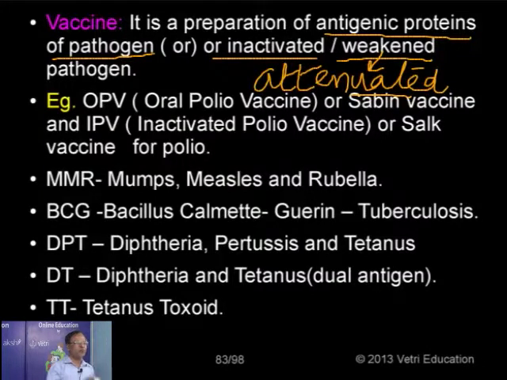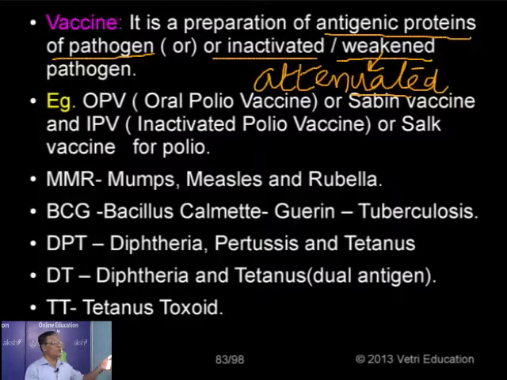Attenuated vaccine: weakened. Its efficiency as a virulent organism is weakened, but it can still impart immunity. So we have a number of vaccines available nowadays. You know that OPV, oral polio vaccine, is normally called the Sabin vaccine, or we are giving what is called the inactivated polio vaccine.